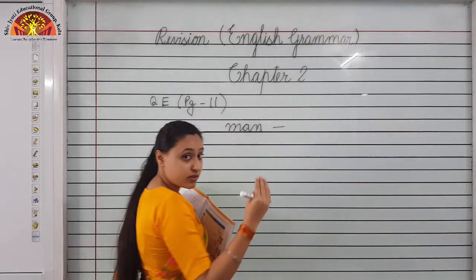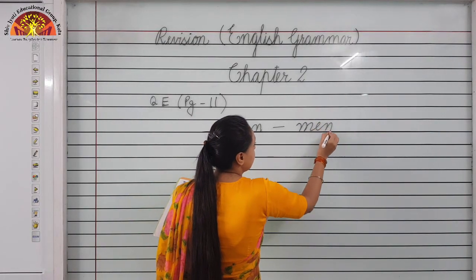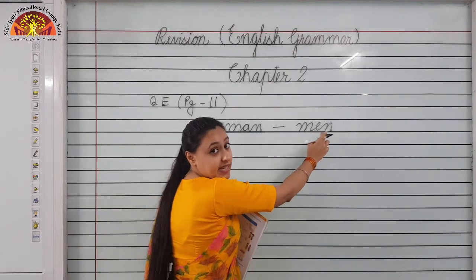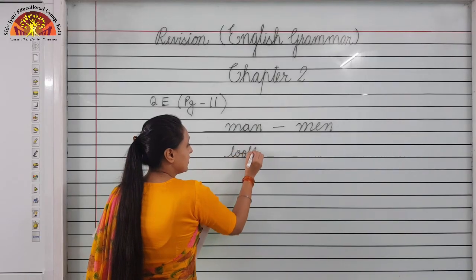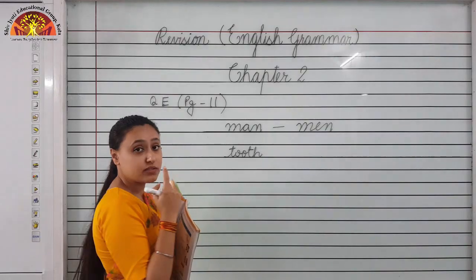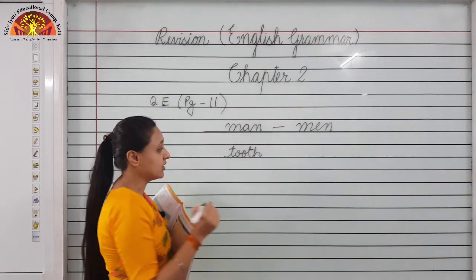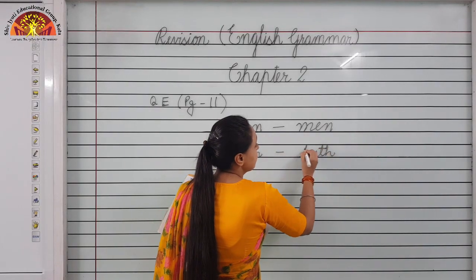But if we want to talk about the plural form, it is M-E-N. We will pronounce it as men, but the spelling is M-E-N, men. One more, tooth. Tooth, you all have teeth. So when you talk about one, we say tooth. When we talk about more than one, it is teeth.